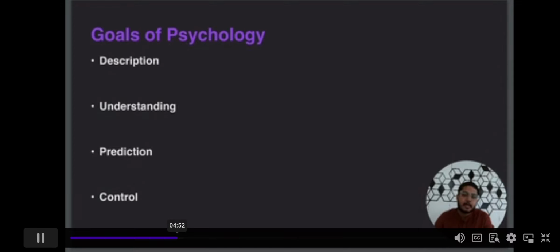Now the third part, which is loved by everyone, which everyone is concerned with in psychology, is prediction. How are psychologists predicting someone? Can you predict me by looking at my face? Say what is in my mind? This is not prediction. What psychology does is, psychology knows what the behavior is and why the behavior occurs. So now psychology knows that this behavior happens when an obsessive thought comes. So psychology only predicts that whenever the obsessive thought occurs again in the person's mind, then he will again wash his hands. That is how psychology predicts something.